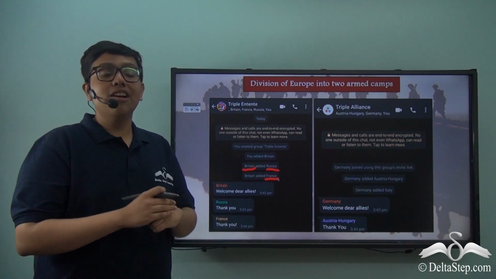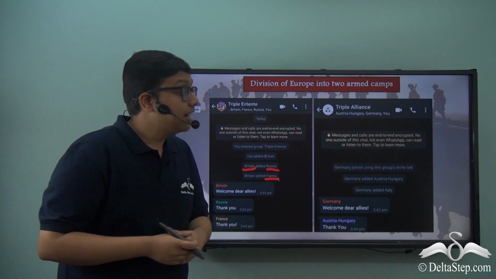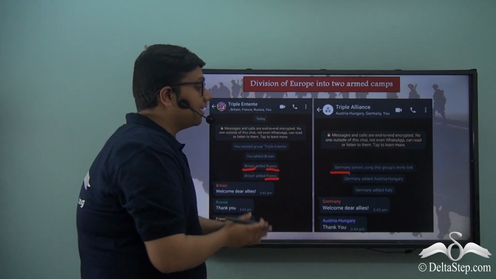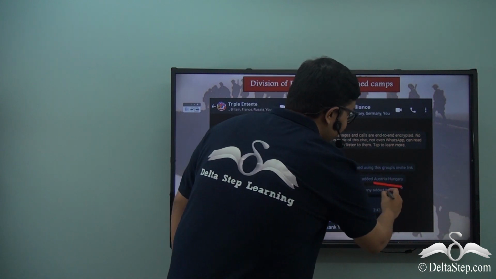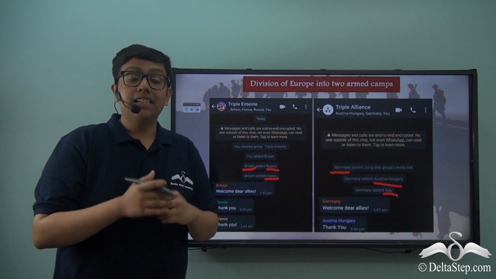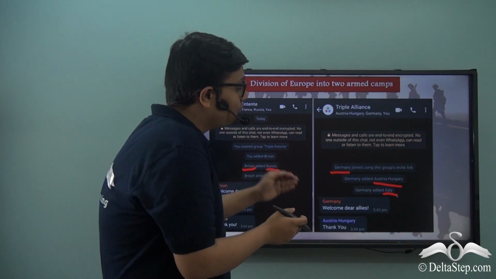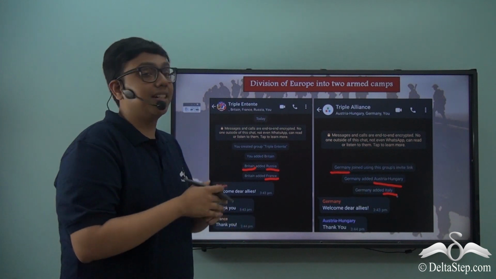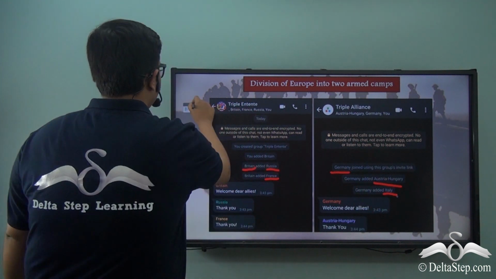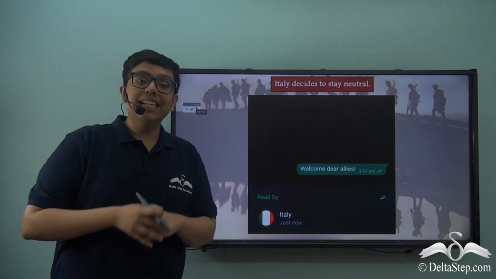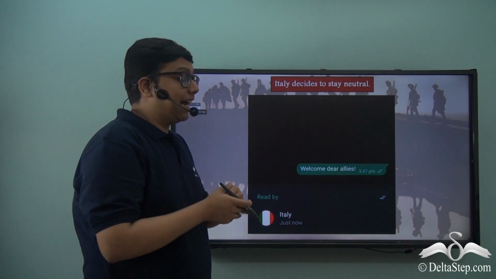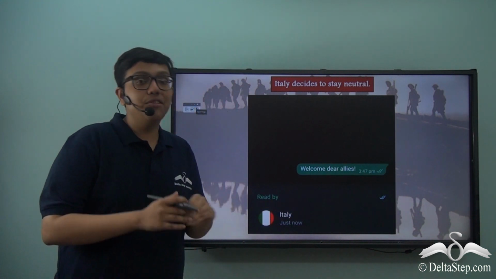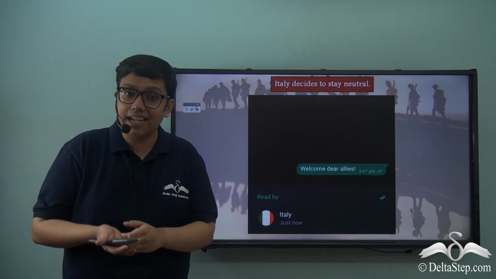Now over here, let's see what is happening on the Triple Alliance front. Now Triple Alliance was a grouping which was created by Germany. Germany then added Austria-Hungary as well as Italy, which formed the Triple Alliance. Now Germany is also seen over here welcoming its allies, but only Austria-Hungary is acknowledging this welcome. Where is Italy? Now you see, Italy decided to stay neutral even after joining the Triple Alliance, and we can see that because Italy is leaving the text of Germany on read, which symbolizes Italy's neutrality.